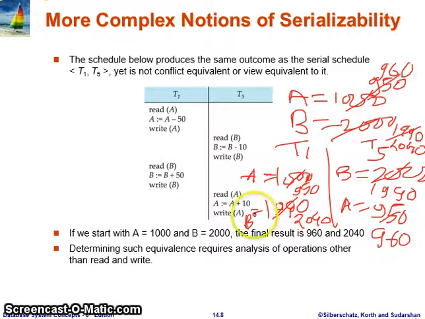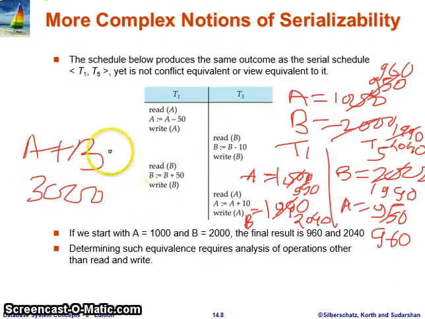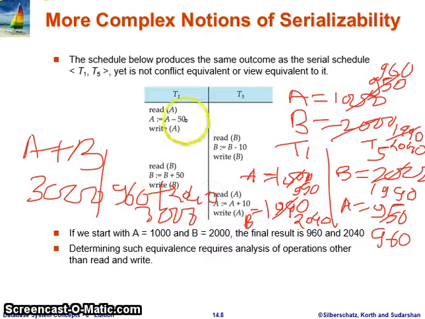As you can see here, the initial values are A is 1000 and B is 2000, so A plus B is 3000. After this schedule, A plus B is 960 plus 2040, which is also equal to 3000. So we can say this schedule is consistent, it maintains the consistency of our database. Why is this schedule or transaction